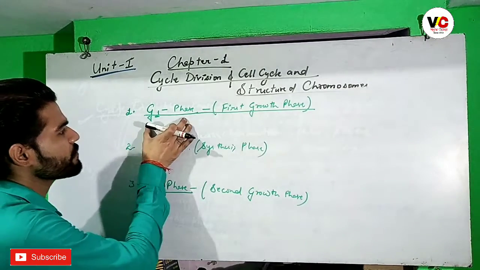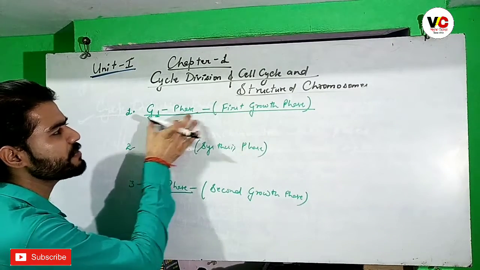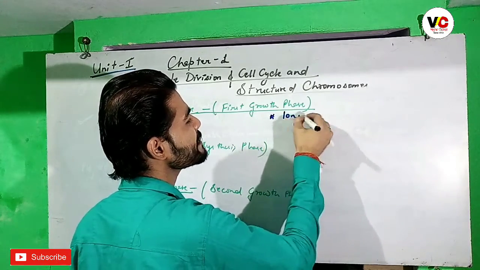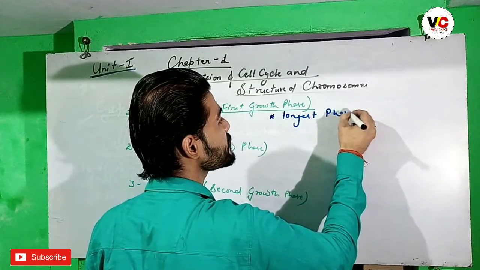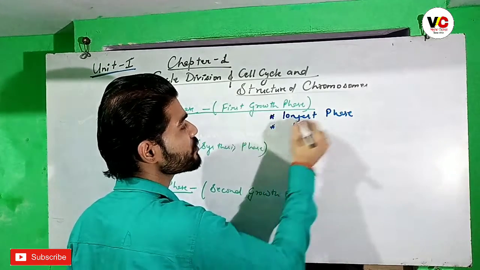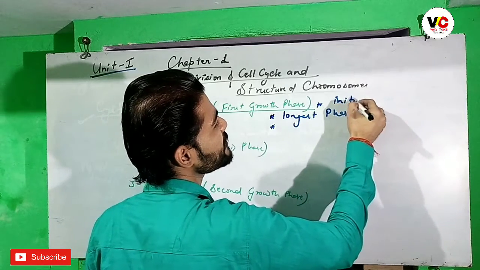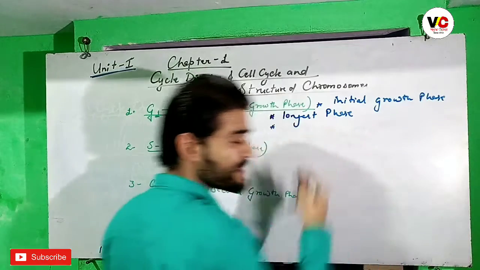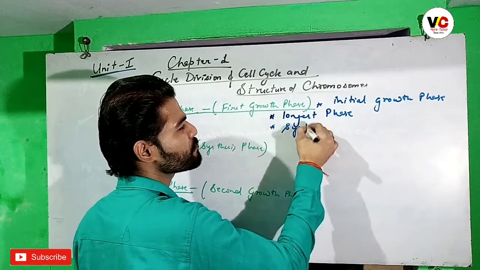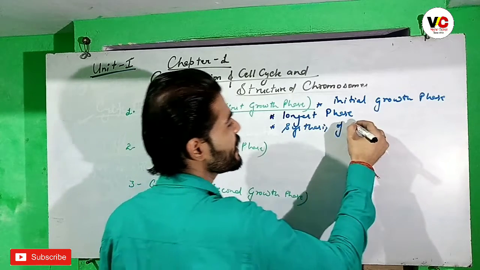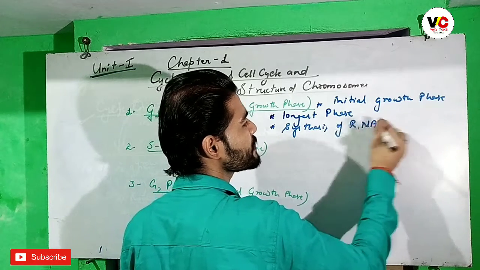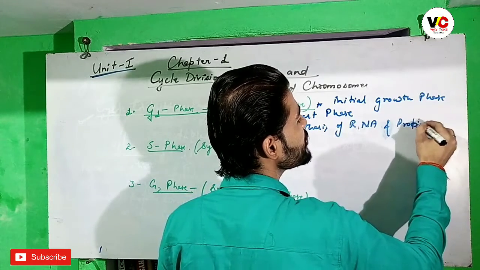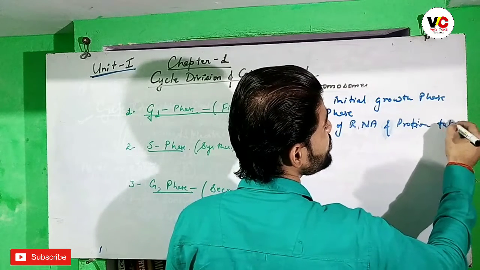We can define it like this. The G1 phase is the first growth phase. It is the longest phase, and it is an initial growth phase. Here the synthesis of RNA and proteins takes place.